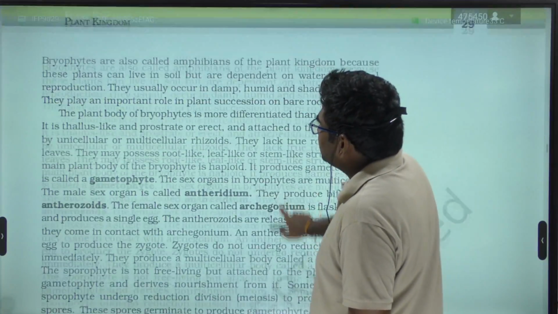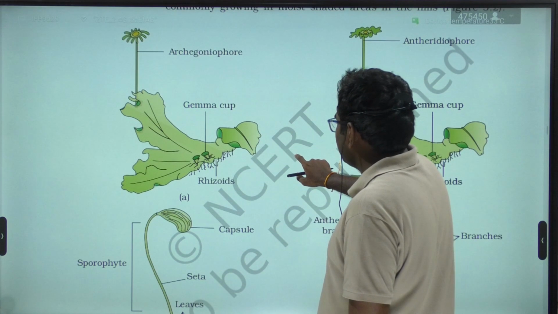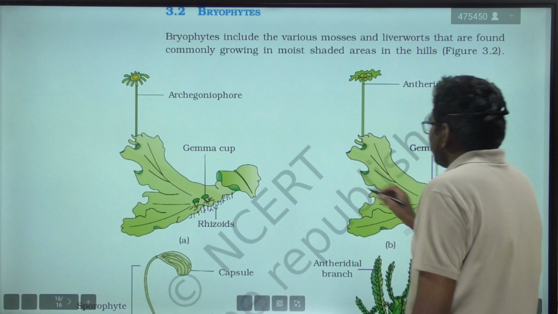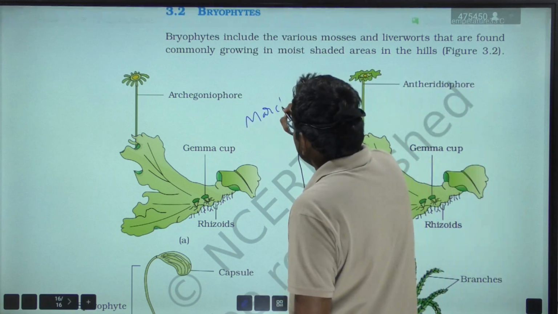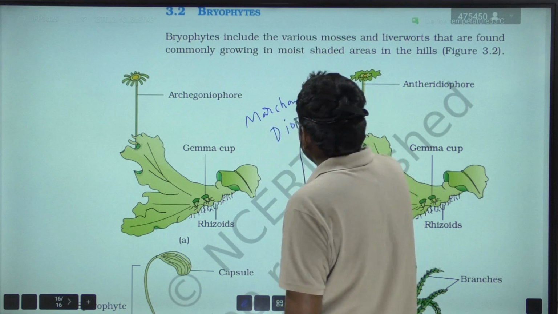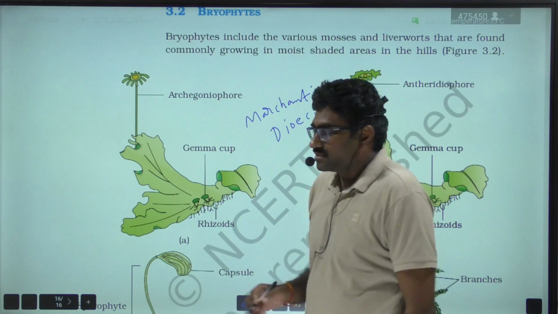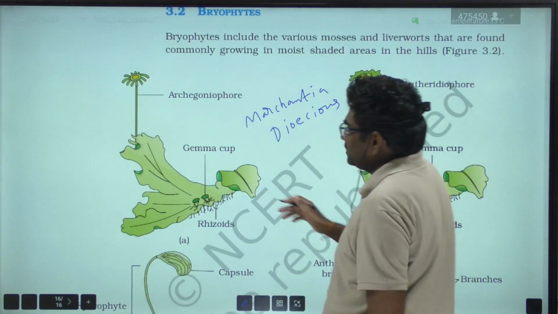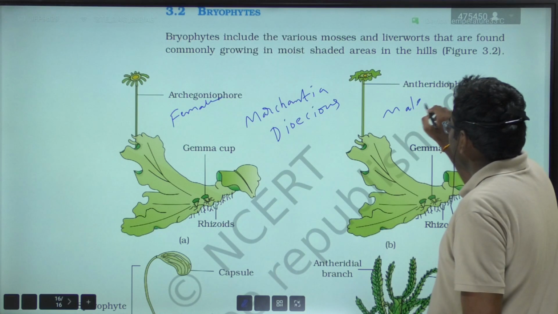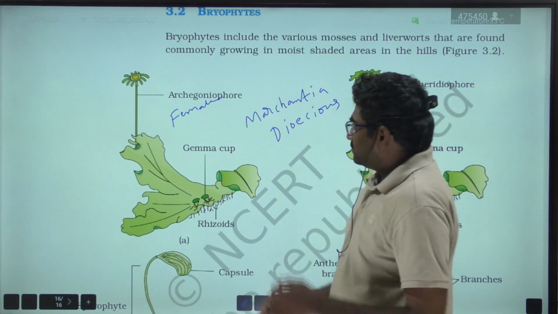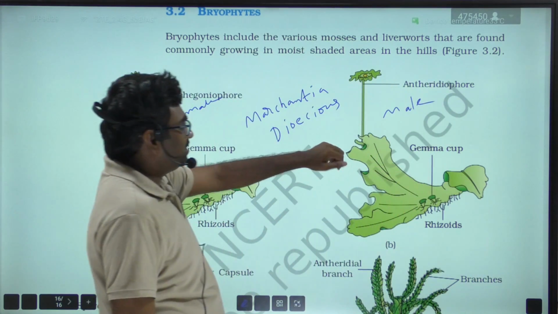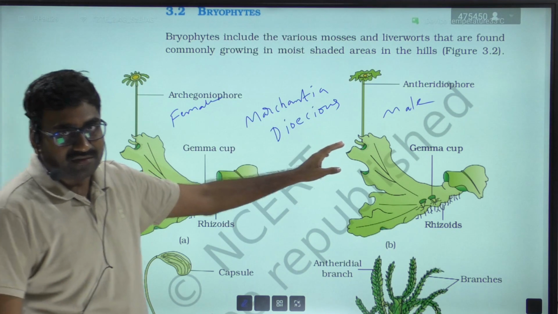And we have a diagram. So look at the diagram. Marchantia is given as the example, which is a dioecious plant. That means male and female sex organs are present on different individuals. This is the female individual and this is a male individual. The female individual possesses the sex organ archegonium, whereas the male possesses antheridium. That means sex organs are produced on different thalli, not on the same thalli.